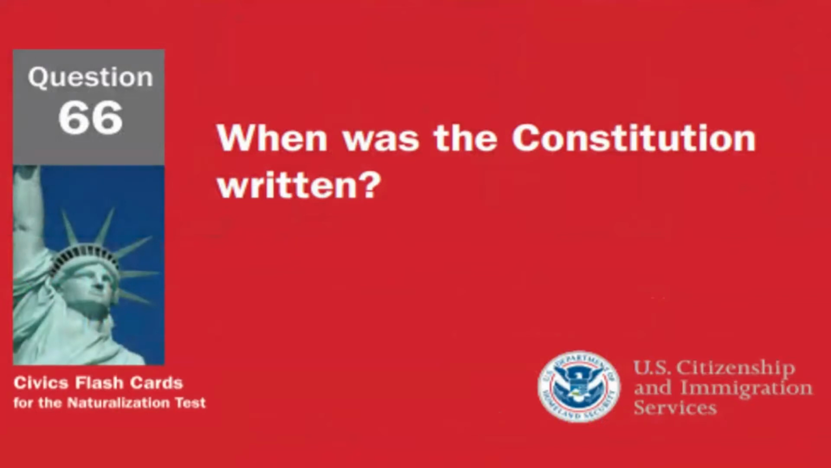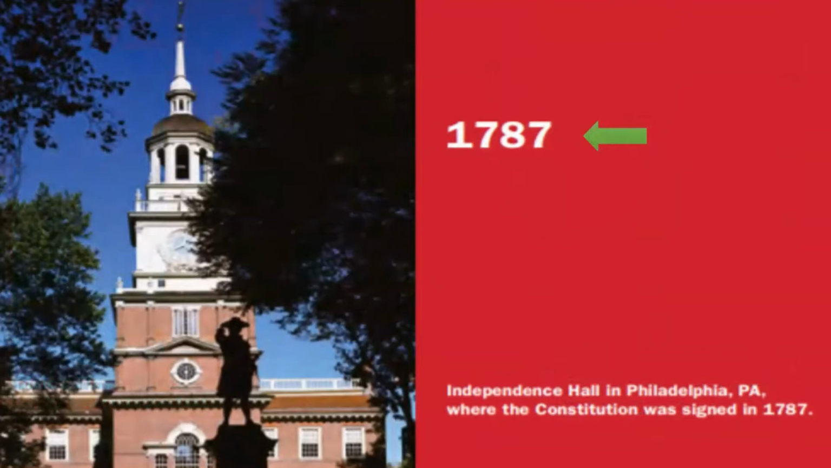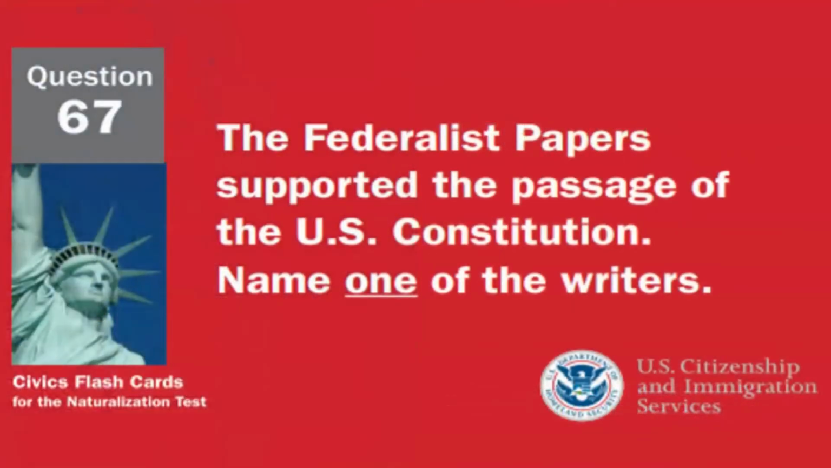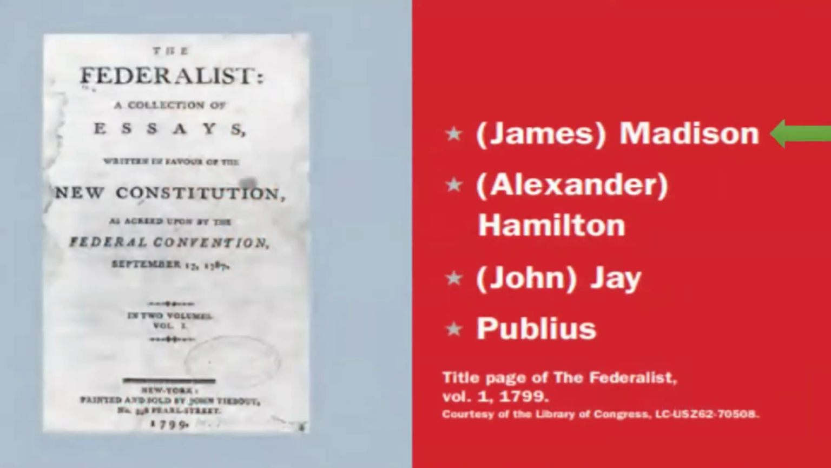When was the Constitution written? The Constitution was written in 1787. The Federalist Papers supported the passage of the U.S. Constitution. Name one of the writers. One of the writers was James Madison.